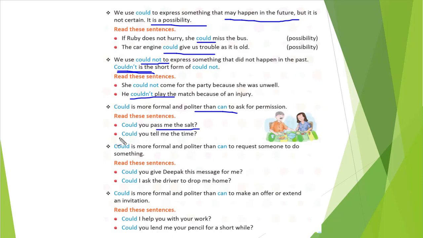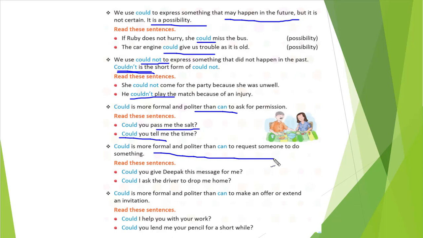Could you tell me the time? Can you tell me the time? That is a little bit harsh. So could you is the appropriate and polite form. Could is more formal and polite than can to request someone to do something, right? If you ask, can you do this thing for me? That is a little harsh. And could you do this thing for me? This is a little polite, right?